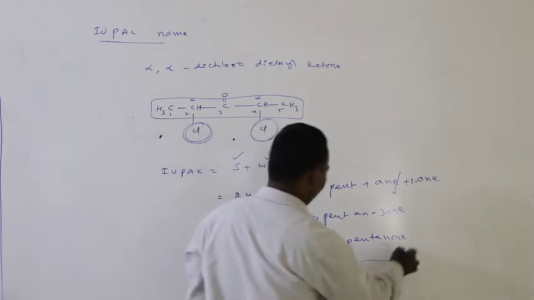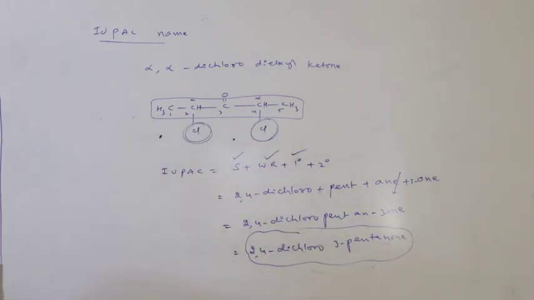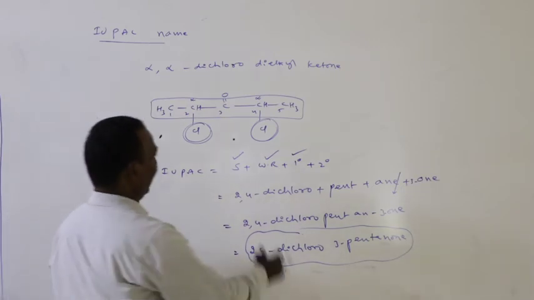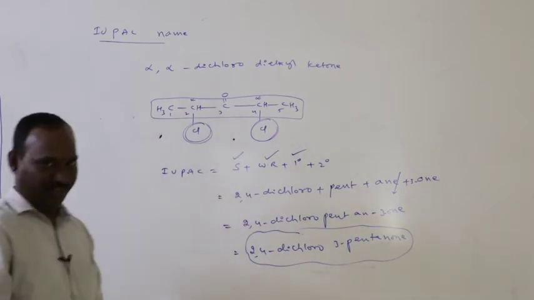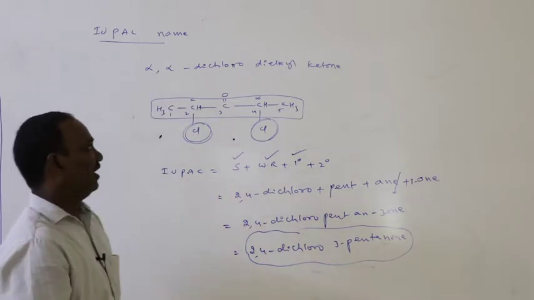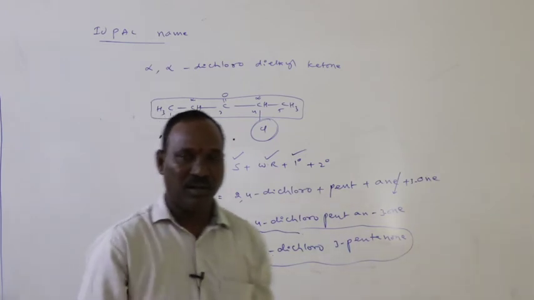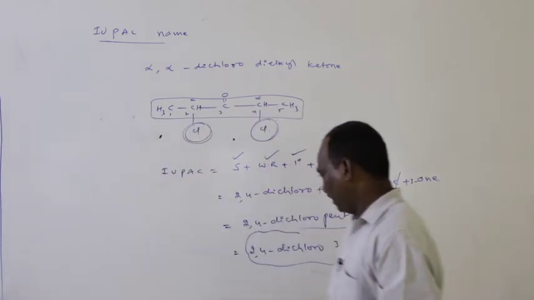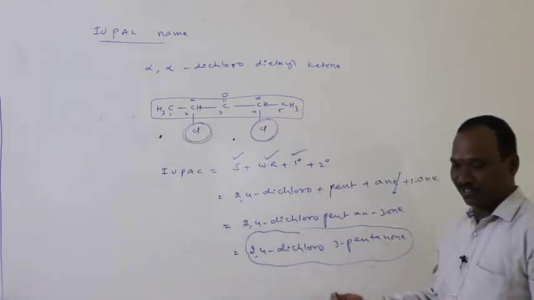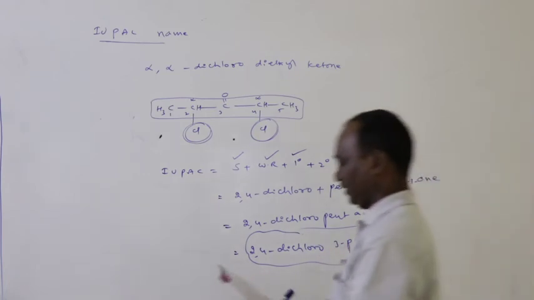This is the IUPAC name of the compound. 2, 4 dichloro 3-pentanone. The common name is alpha dichloro diethyl ketone. Alpha dichloro diethyl ketone, IUPAC name is 2, 4 dichloro 3-pentanone.